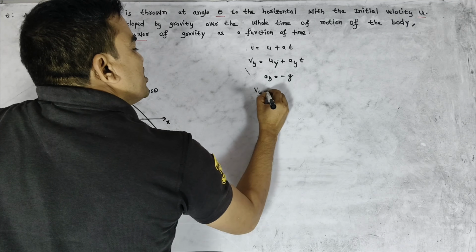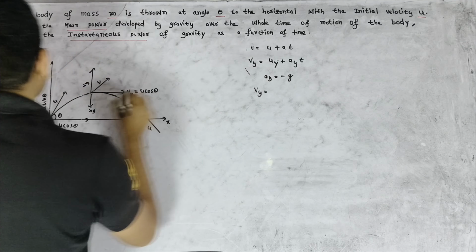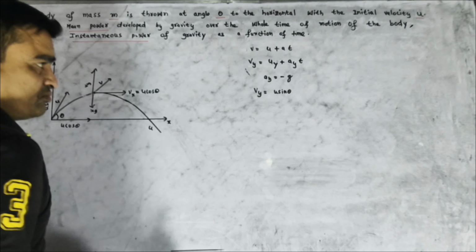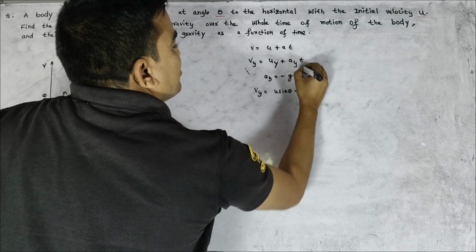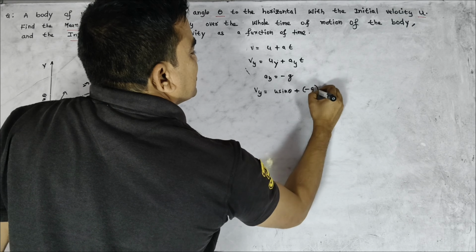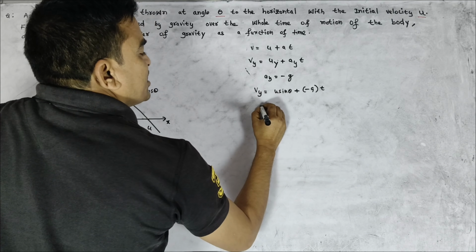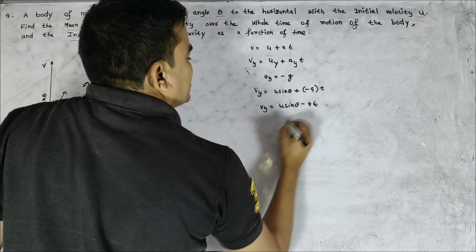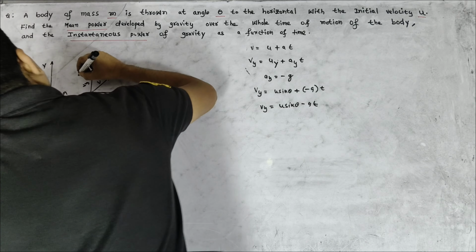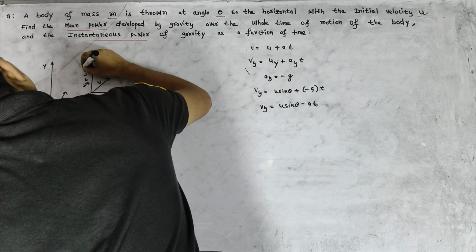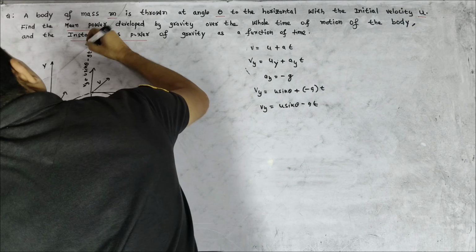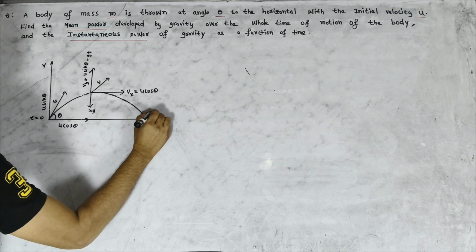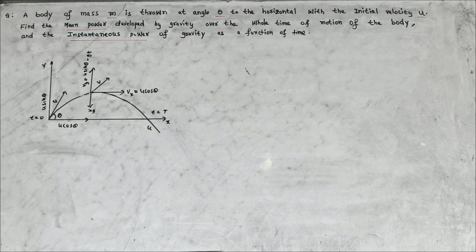We will get vy is equal to the initial velocity along the y-axis, u sin theta, plus ay, which is minus g, into t. Minus into plus is minus, so vy is equal to u sin theta minus gt. Initial time is t equal to 0, and the final time t is equal to capital T, which is called the time of flight.